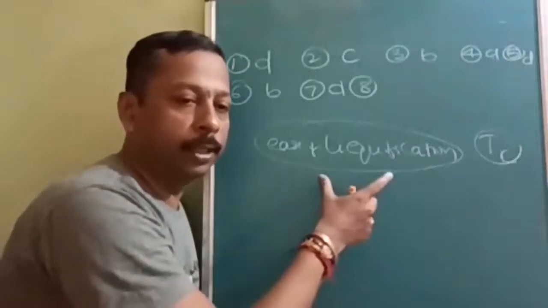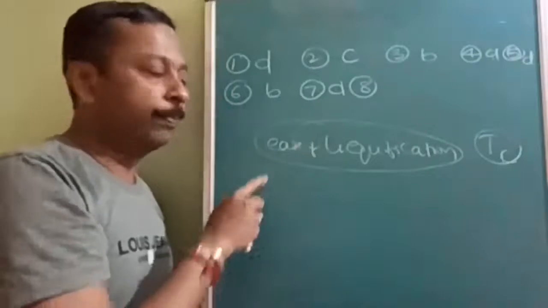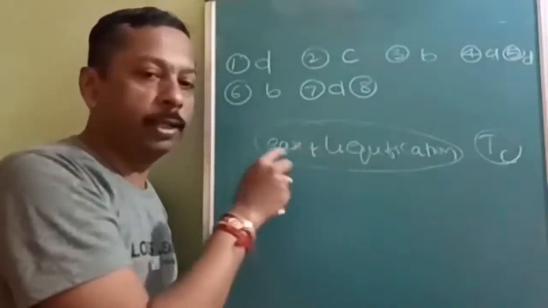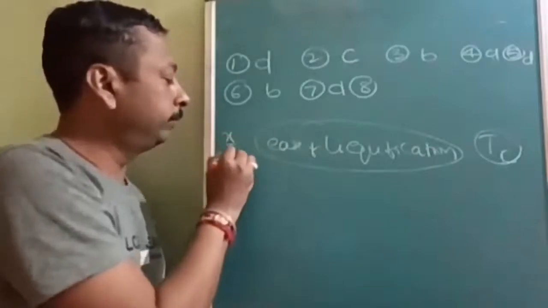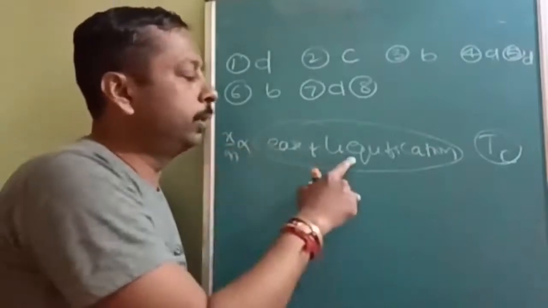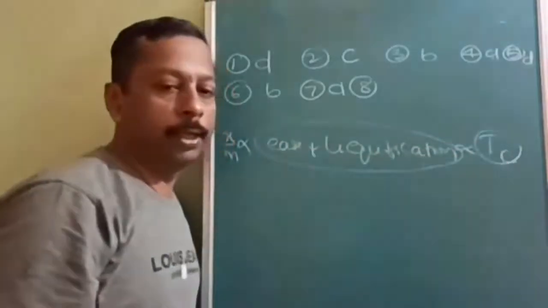This is from class 11. Now coming to class 12 surface chemistry: the easier the liquefaction, the easier the adsorption. So x/m is directly proportional to ease of liquefaction, and ease of liquefaction is directly proportional to critical temperature.